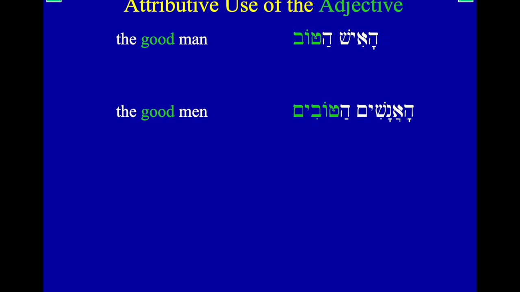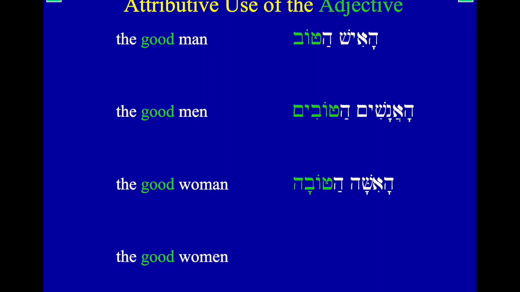Remember, we agree in gender and number with the noun. The good woman, that would be ha'isha ha-tova. We have our endings. And then the good women, remember, nashim is our plural for women. So ha-nashim ha-tovot. We have a feminine ending on our adjective. I know this is a masculine ending on the end of women. Remember, it's a strange word. These very, very old words that don't follow the rules. That's nashim, the plural for women, is one of those.